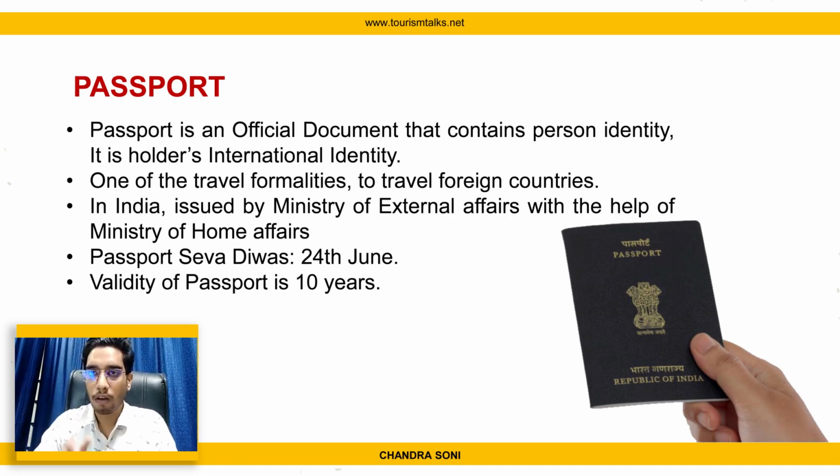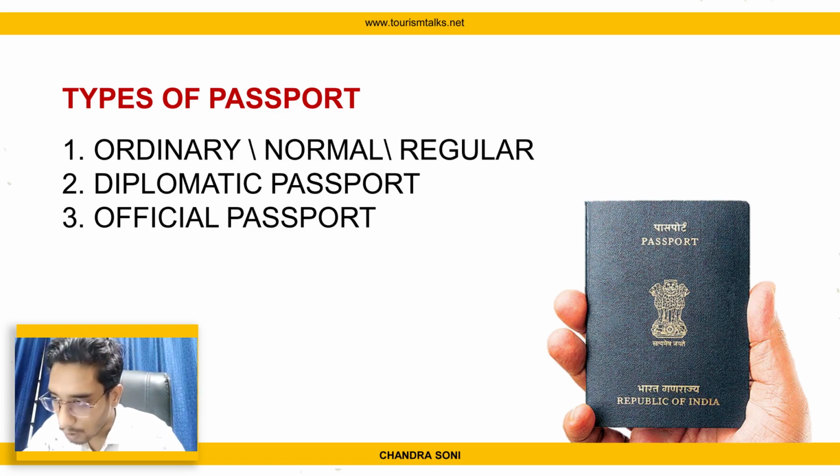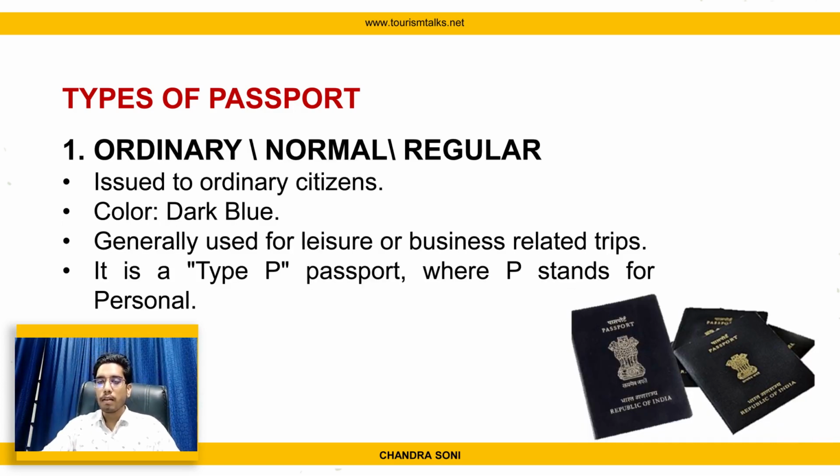Now coming to types of passport. There are three types of passport. First is the ordinary passport, which is called a normal or regular passport. Second is the diplomatic passport. And third is the official passport. An ordinary passport is issued to ordinary citizens, common people. Its cover is navy blue and it is generally used for leisure and business related trips.